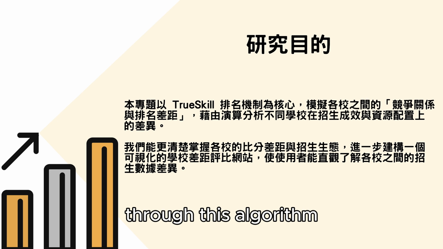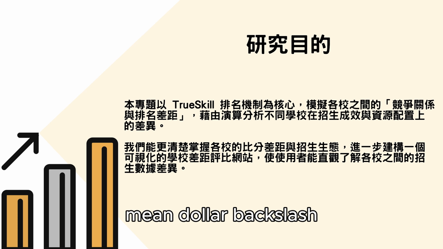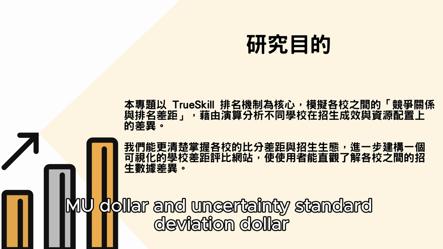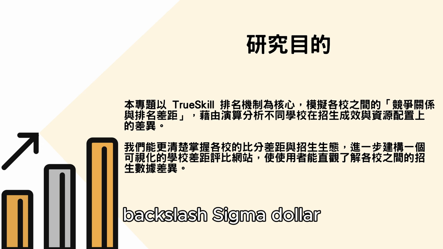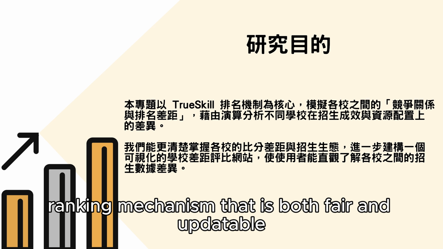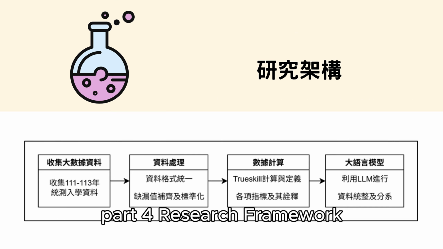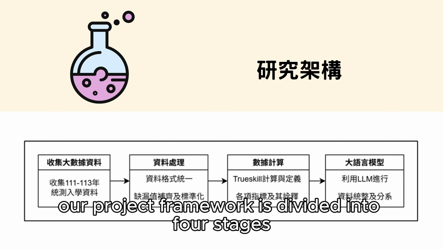Through this algorithm, we calculate each school's average strength value, mean, μ, and uncertainty, standard deviation, σ, thereby establishing a school competitiveness ranking mechanism that is both fair and updatable. Part 4. Research framework. Our project framework is divided into 4 stages.